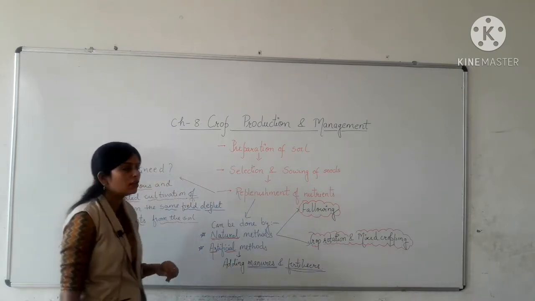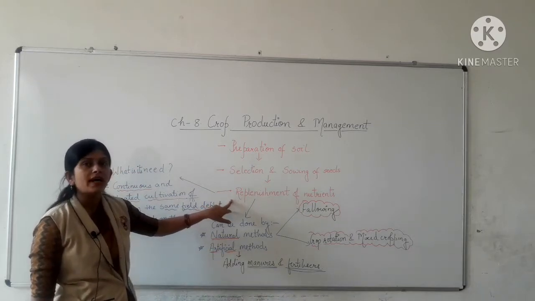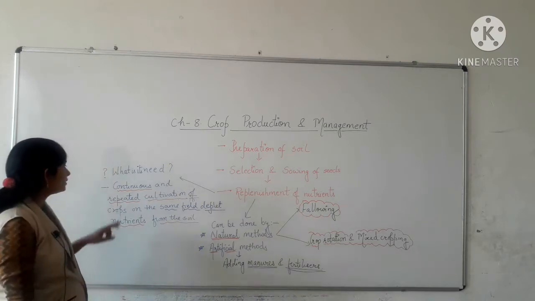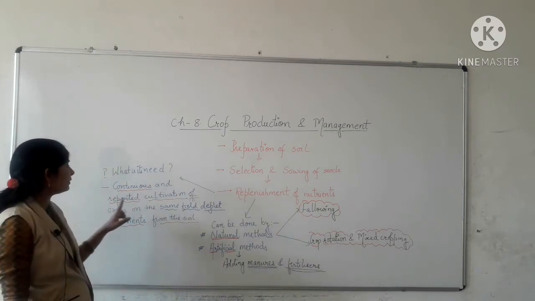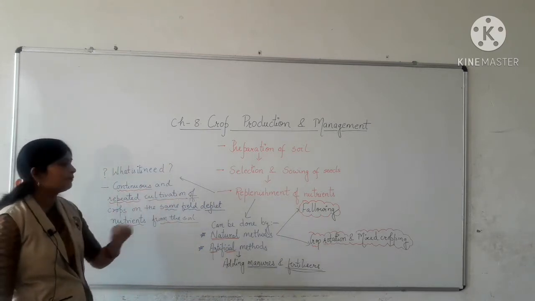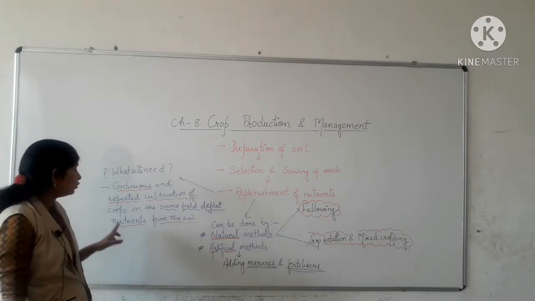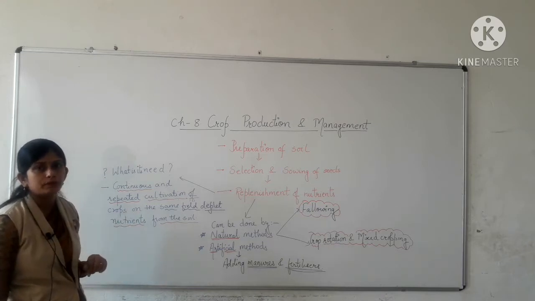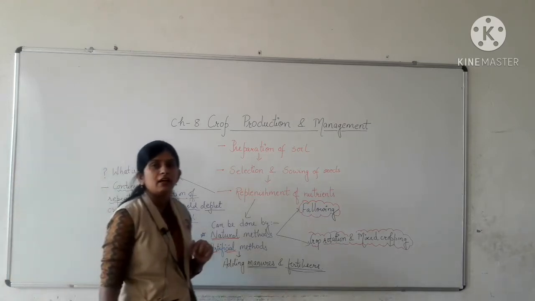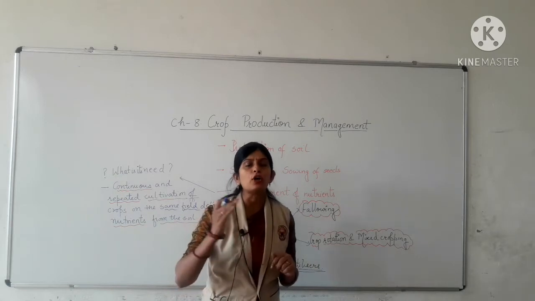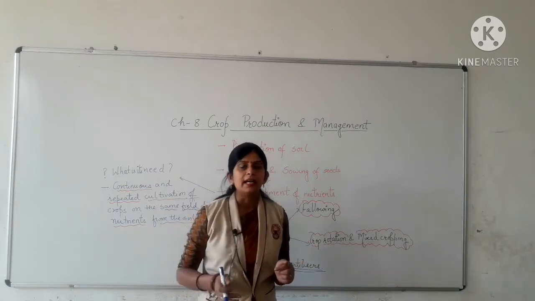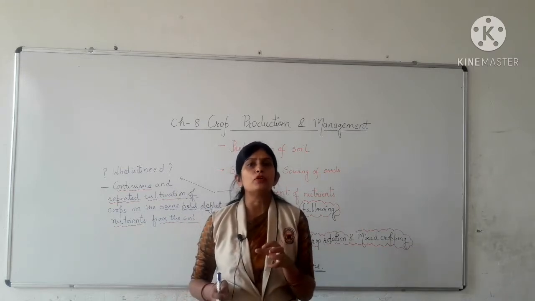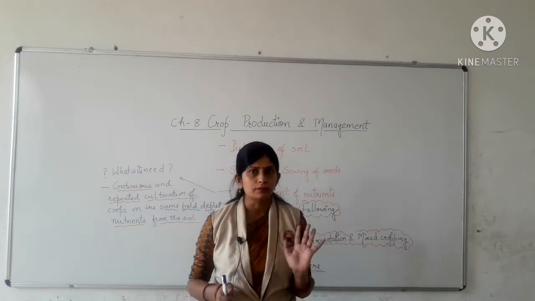Now the question is, what is its need? Why is this step necessary in agriculture? Because due to continuous and repeated cultivation of crops on the same field, nutrients are depleted from the soil. How's that? See, when we grow crops or plants on a field, then those crops or plants take up or absorb nutrients from the soil for their growth.